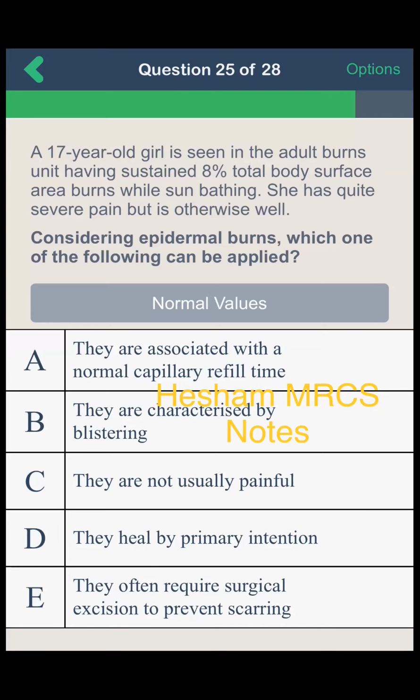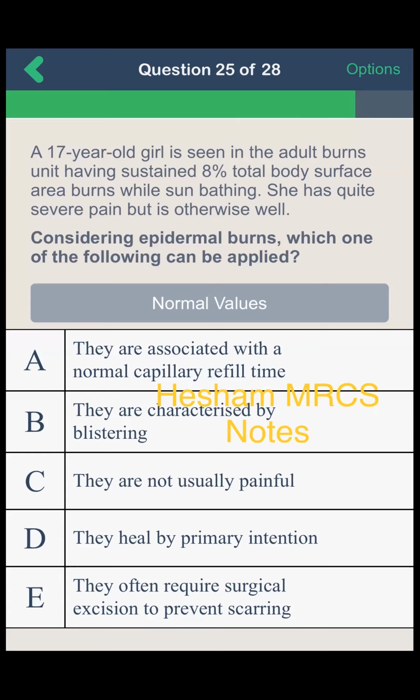Another one. This question. Okay. A 17-year-old girl is seen in the adult burns unit having sustained 8% total body surface area burns while sunbathing. She has quite severe pain, but is otherwise well. Considering epidermal burns, which one of the following can be applied?